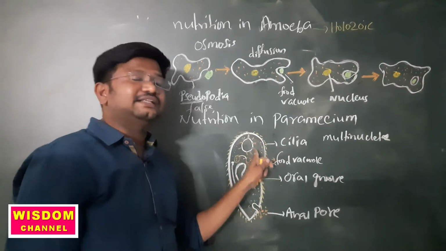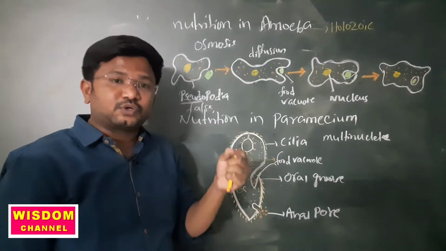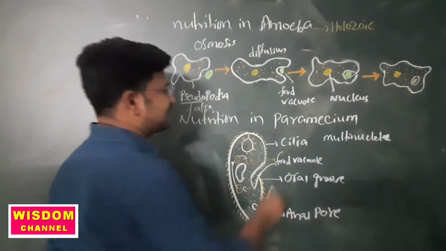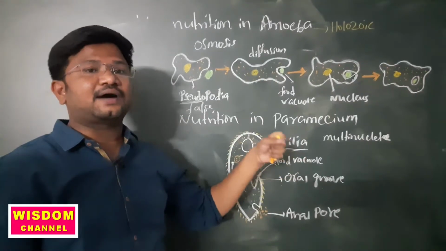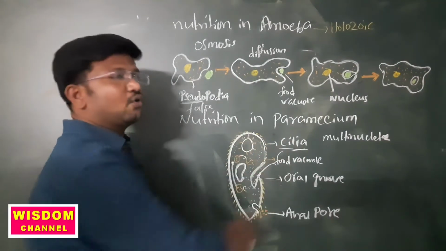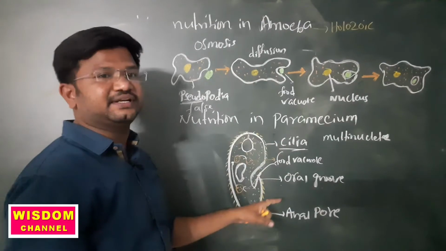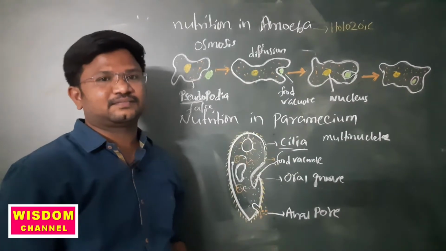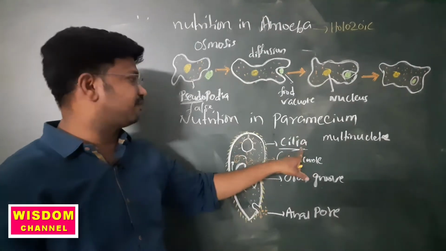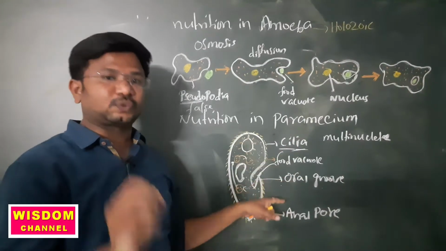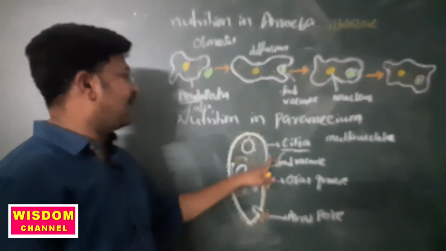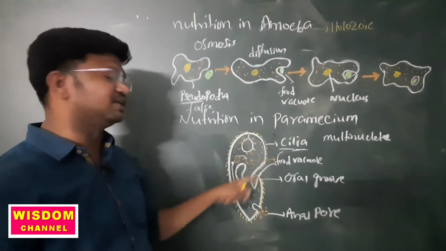And here they also have projections on their bodies. These are called cilia. With the help of the cilia, food flows into the oral groove, and they also help in swimming in water. So two functions are followed by the cilia: they help to sweep the food into the oral groove, and at the same time they help in swimming.